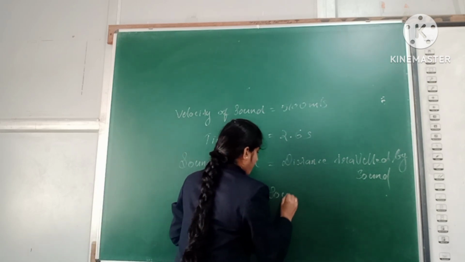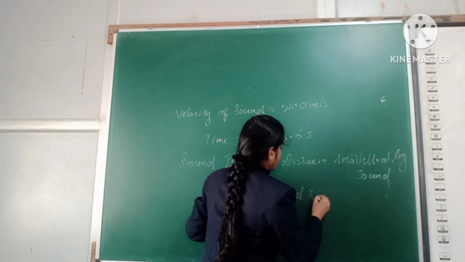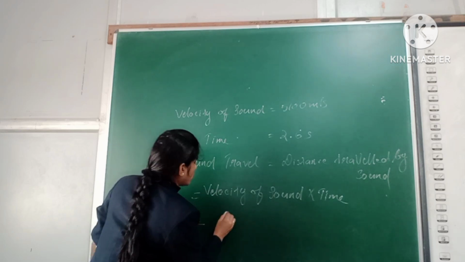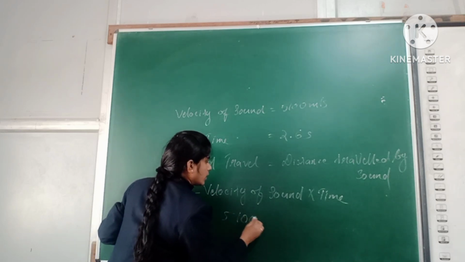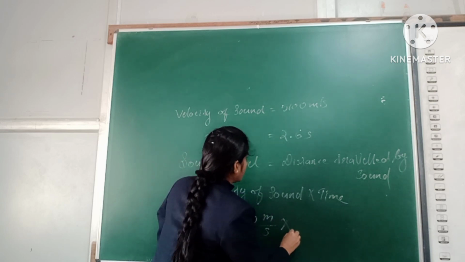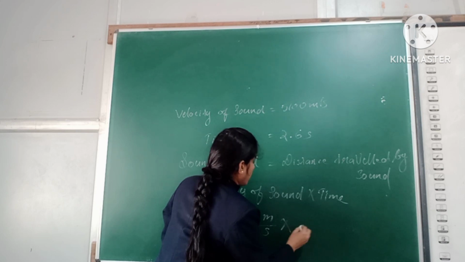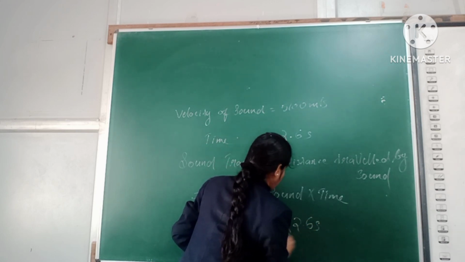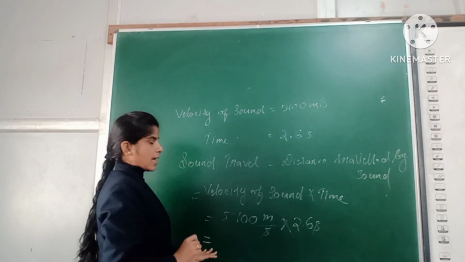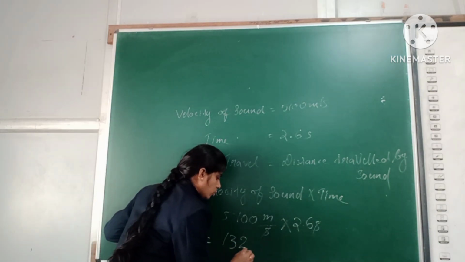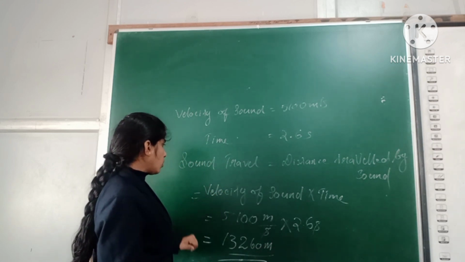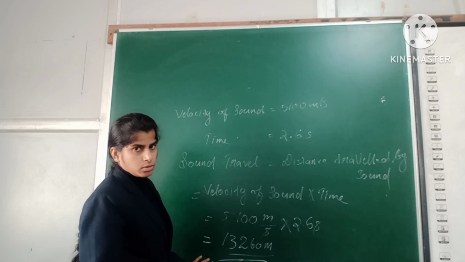When you multiply this, you will get the answer 13,260 meter, the distance traveled by the sound.